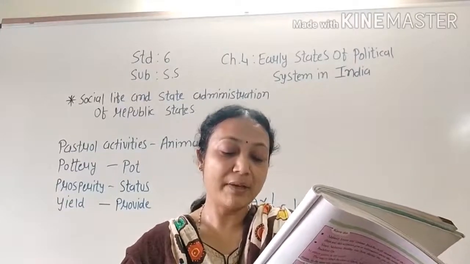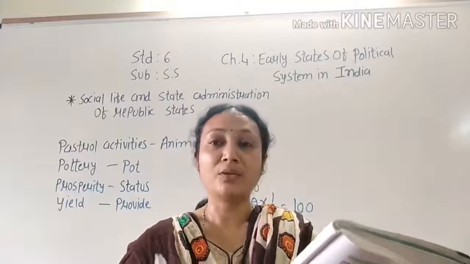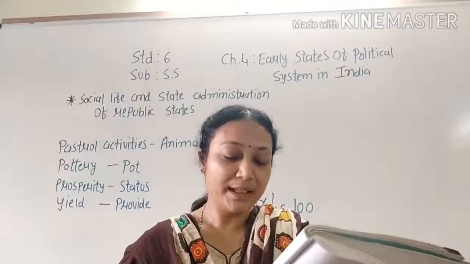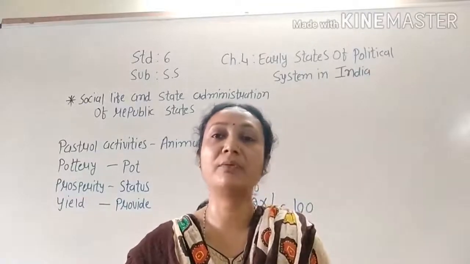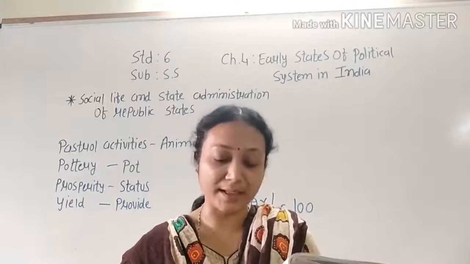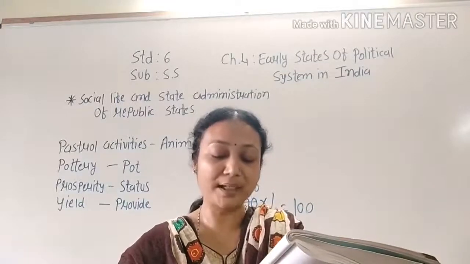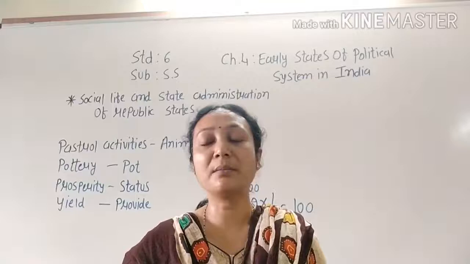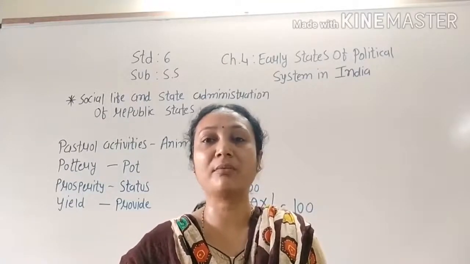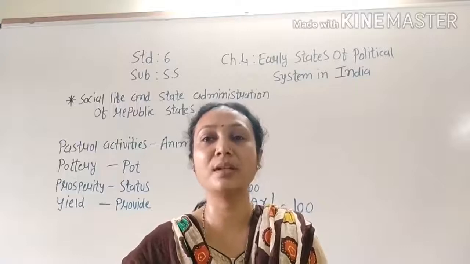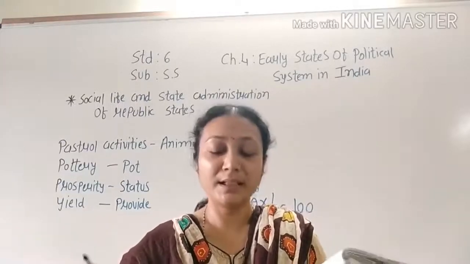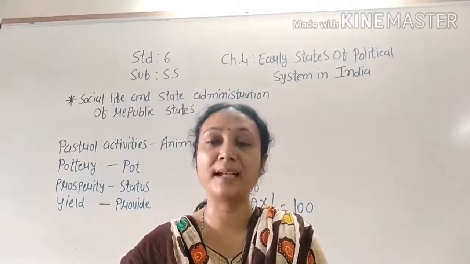Cattle rearing gave cattle as a part of tax. So who have not fixed income, whose business is cattle rearing, they have to give one animal as a cattle as part of tax. The merchant used to pay tax on sales of goods. Merchant means businessmen who are doing business, which type of business, how much they sell the goods. Goods means things. So what is the profit? It depends on that, and they have to pay tax.